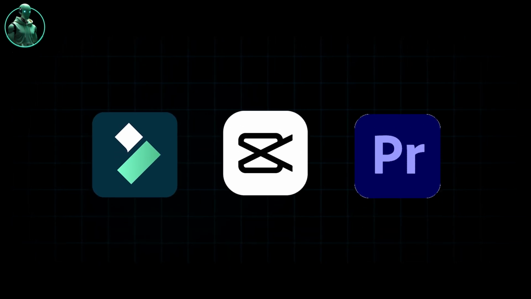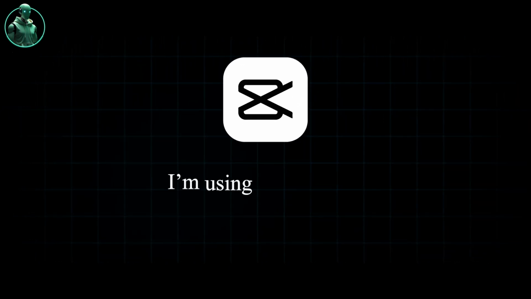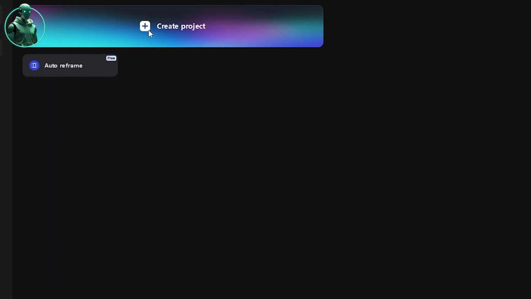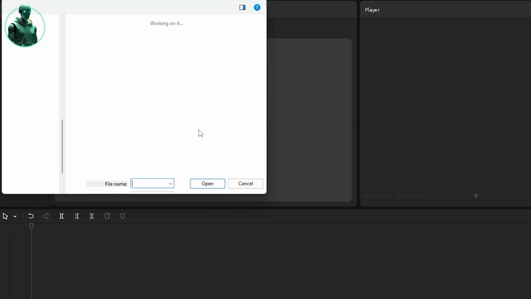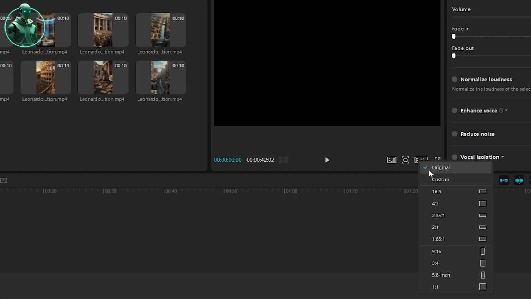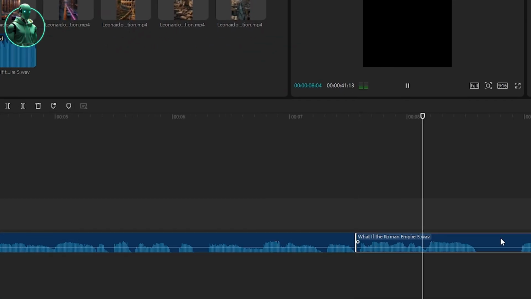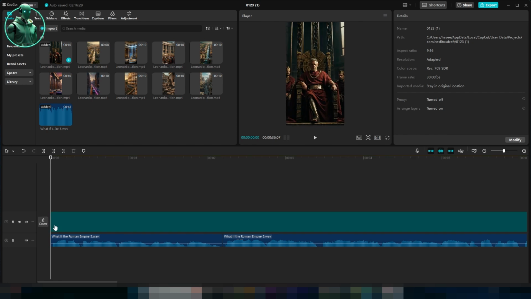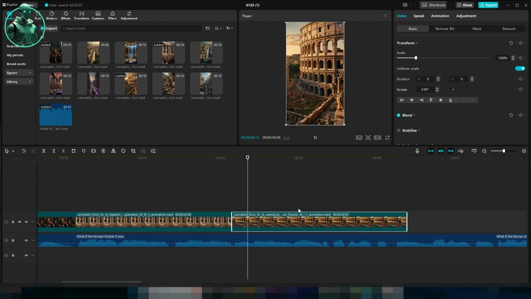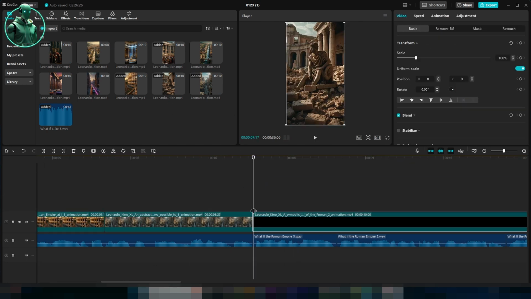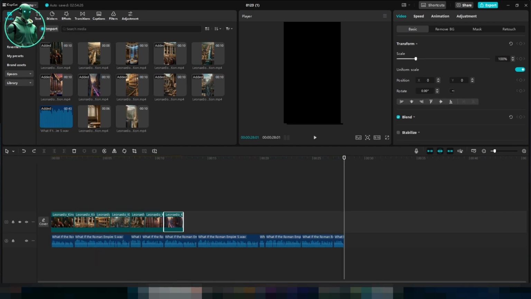You can use any software to combine your assets, but I'm using CapCut. Open CapCut on your PC, create a new project, click Import, and insert all your assets. Select the 9:16 ratio and trim extra spaces. Then add your first animated video and adjust its duration according to the voiceover line. Repeat this process to align all the videos with the voiceover.